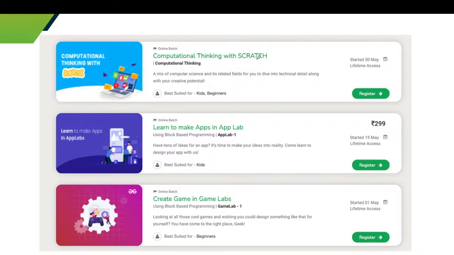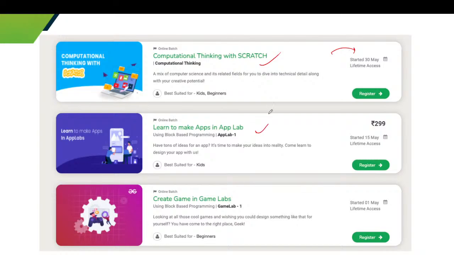Next one is computational thinking with Scratch. You can also purchase this course. It was started on 30th May, and this course has lifetime access. You can go through the course, register yourself for the course and purchase it.